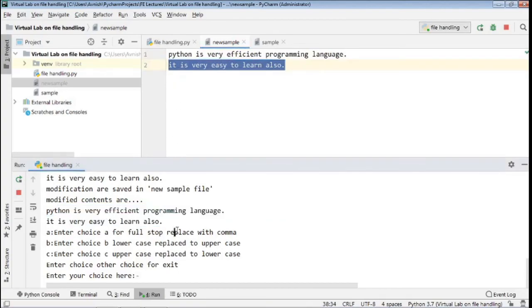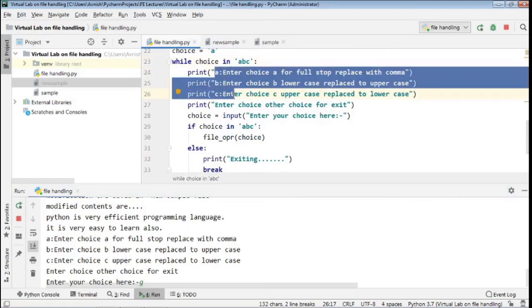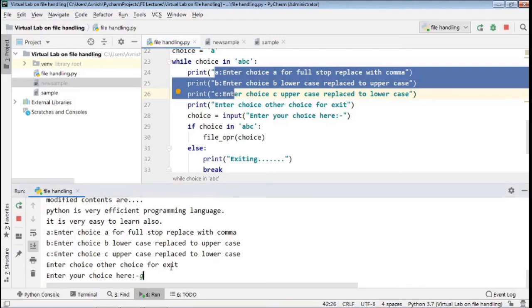Suppose sometimes the user may give a choice other than A, B, C. So I will press here choice G. The user has to mention only three choices, A, B or C. But in this case, I have mentioned the choice G. We will see what happens.